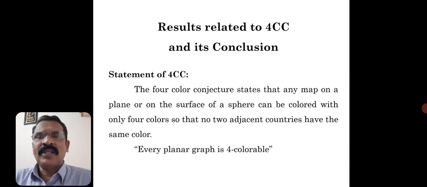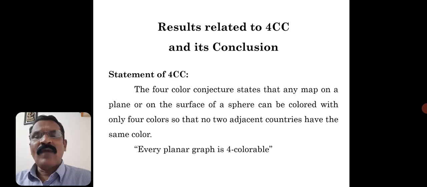But in a graph theoretic way, how do we state it? Every planar graph is 4 colorable, because a map is nothing but a plane graph, that is, a planar graph. So every planar graph is 4 colorable, maximum 4 colors. It may be possible to color with 3 colors or with 2 colors, but it is 4 colorable; maximum 4 colors are sufficient. So this is the statement of the 4 color conjecture.